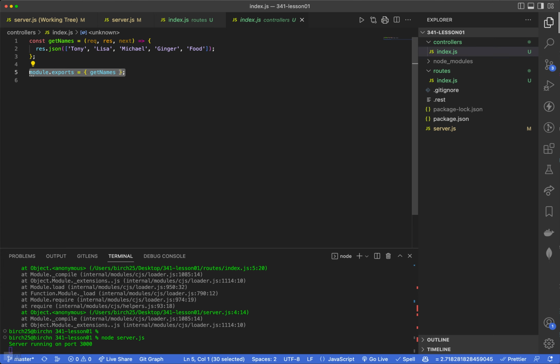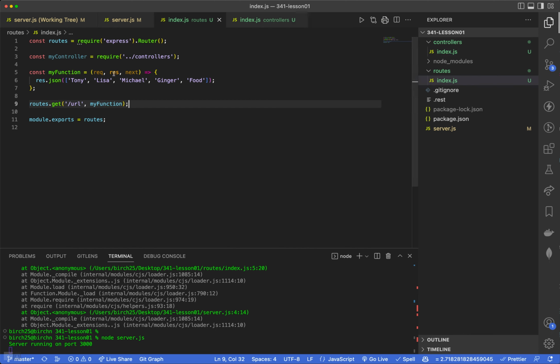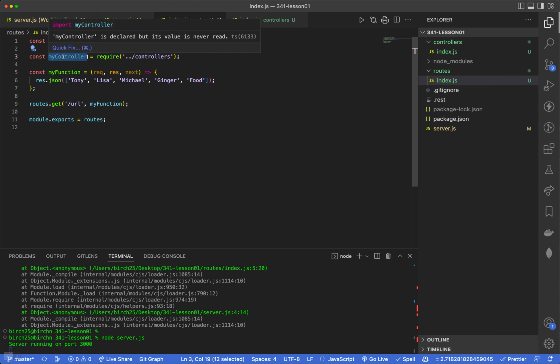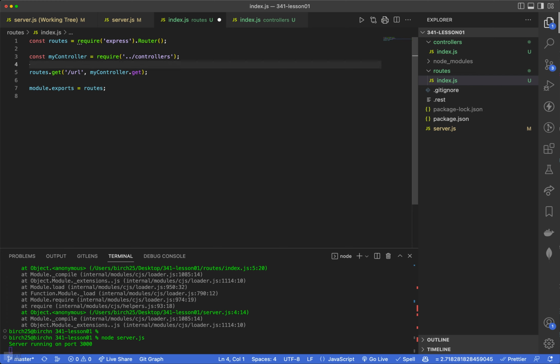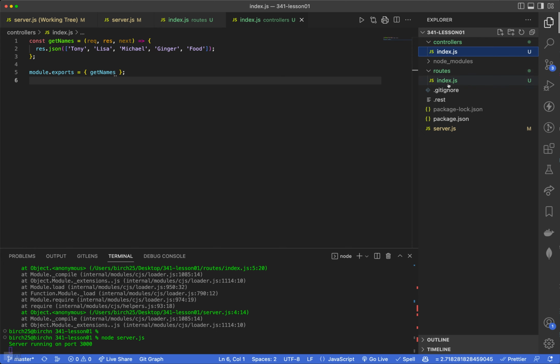But right here, I could have a comma delimited list for any functions that I have, if I had multiple functions stored here. So I'm going to export get names. Get names is imported here. The entire controller is imported here. And so if I wanted to call that, I would just say my controller dot get names, and then we take this function out of here. So this is what it would look like with the controller implementation.